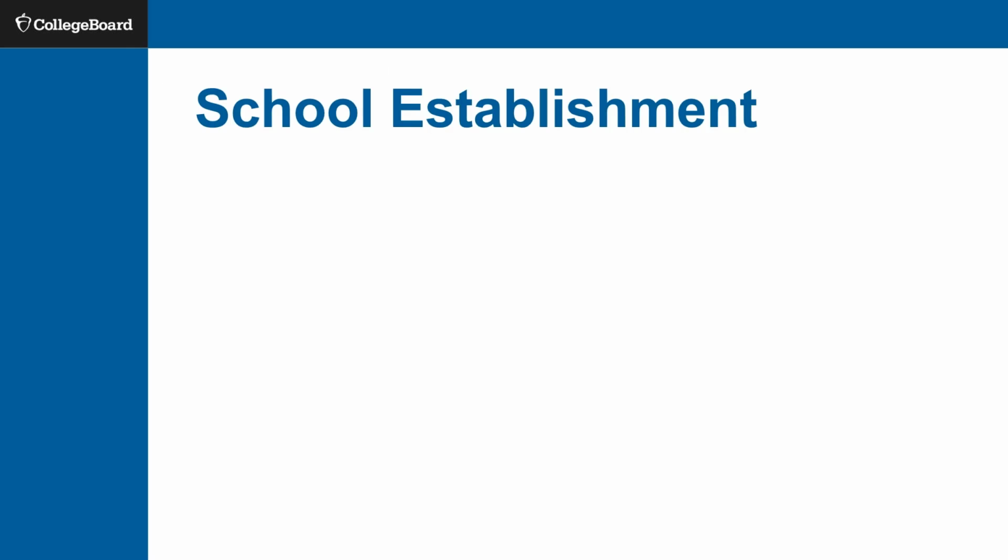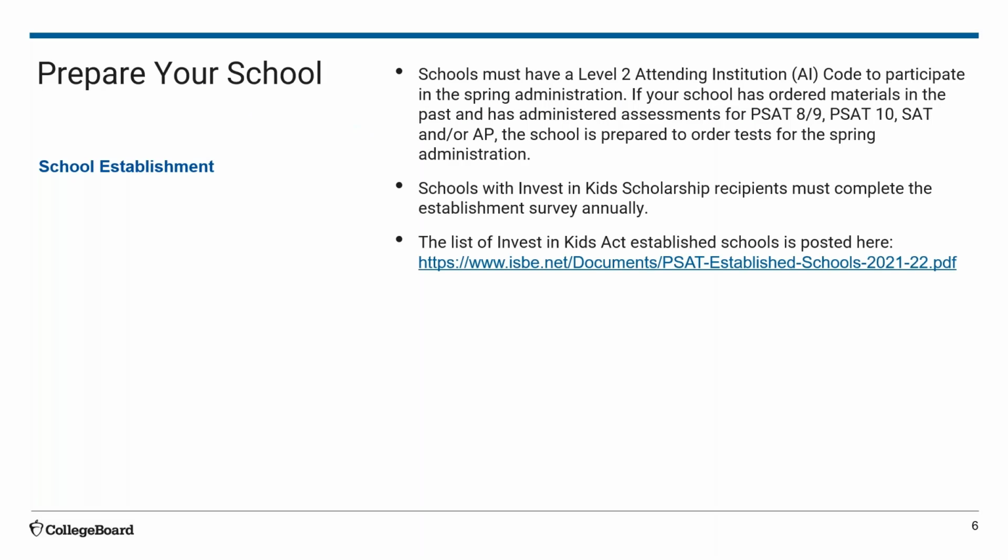Let's first discuss school establishment. Schools must have a level 2 attending institution, or more commonly known as AI code, to participate in the spring administration. If your school has already participated in PSAT 8-9 this past fall, PSAT NMSQT this fall, a previous PSAT 10 administration, or an AP exam administration, the school is prepared to order tests through the test ordering system.